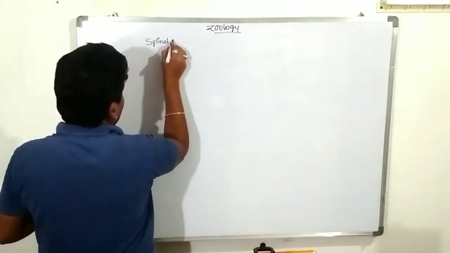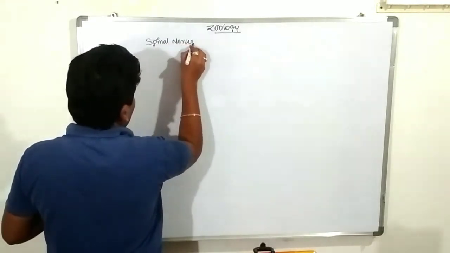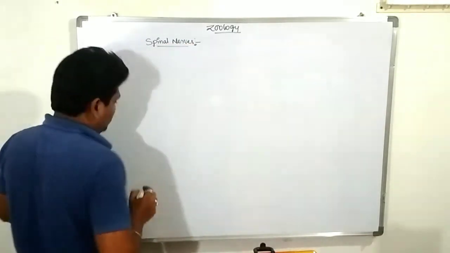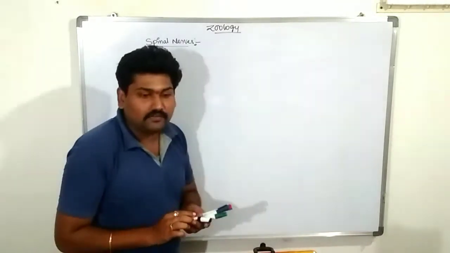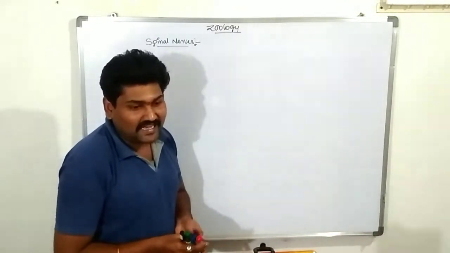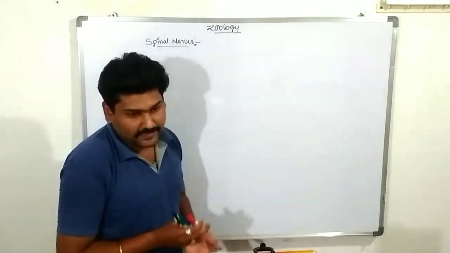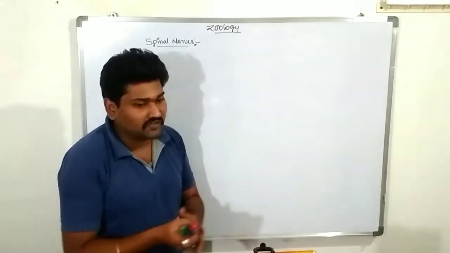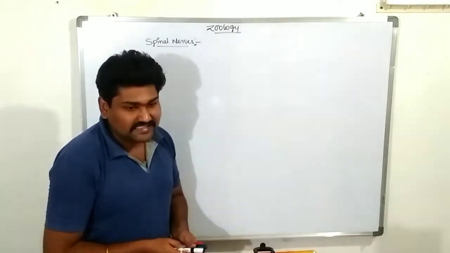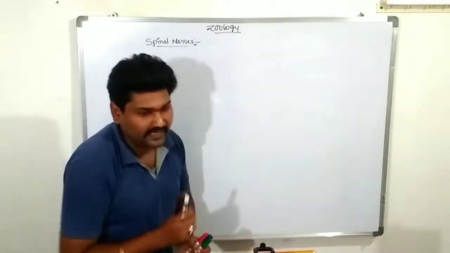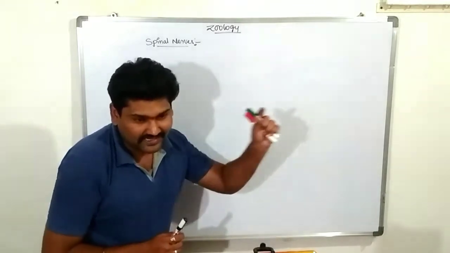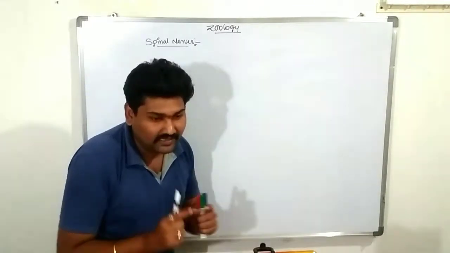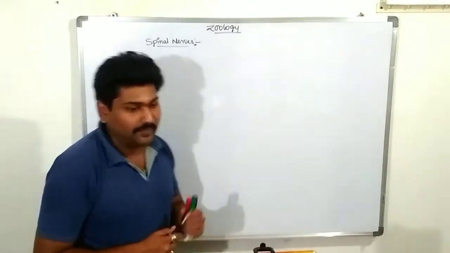Spinal nerves. So what are spinal nerves? They originate from the spinal region and extend into the various visceral parts of the body. How many pairs? They are approximately 31 pairs in number. The cranial nerves are 12 pairs in number, while these consist of 31 pairs.